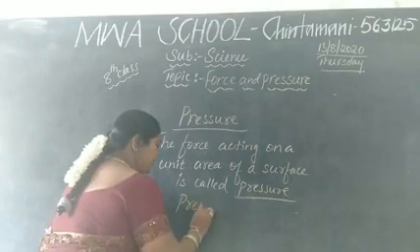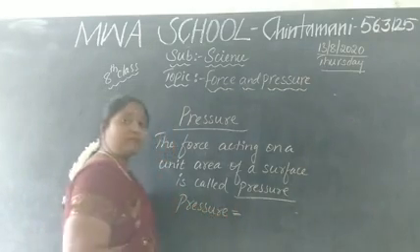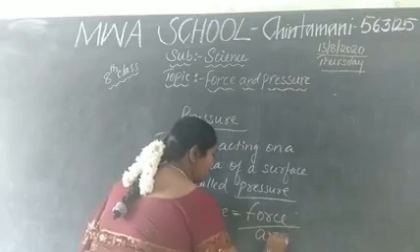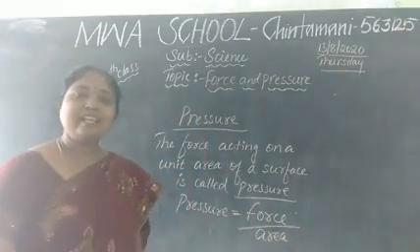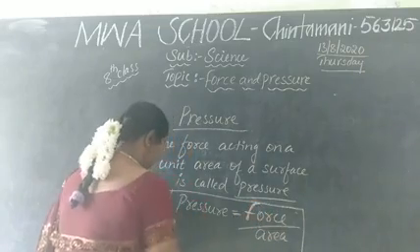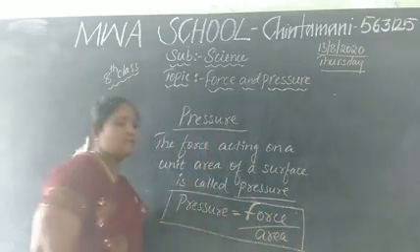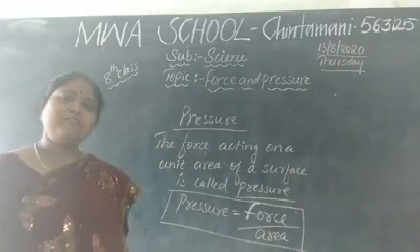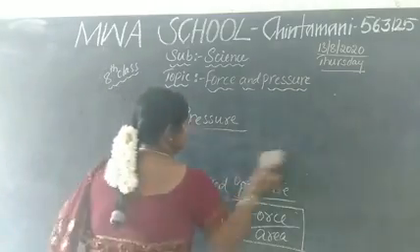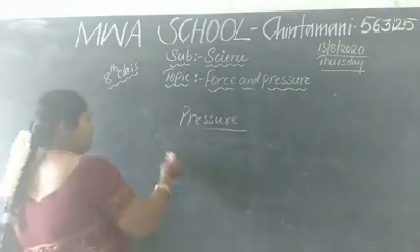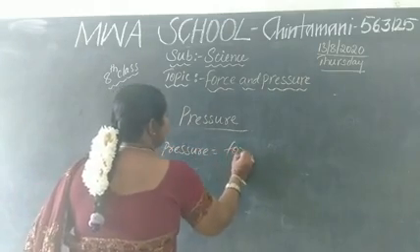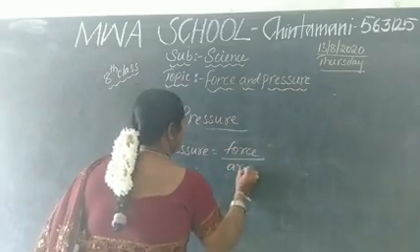So, pressure is equal to force by area. Pressure is equal to force by area. For this we want the units, children. Let me find the units for this. What have we taken for pressure? Pressure is equal to force by area.